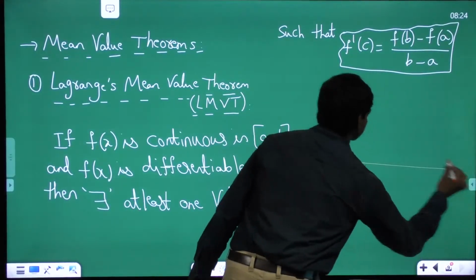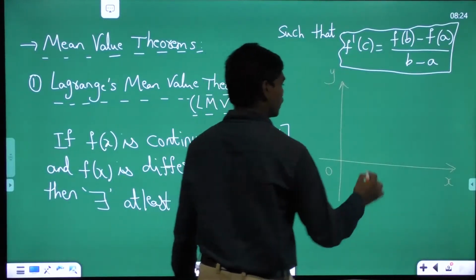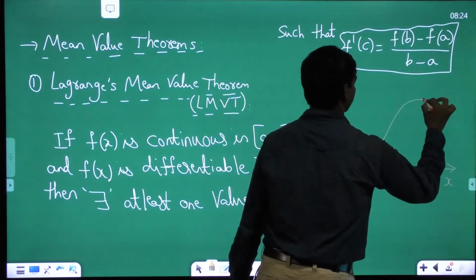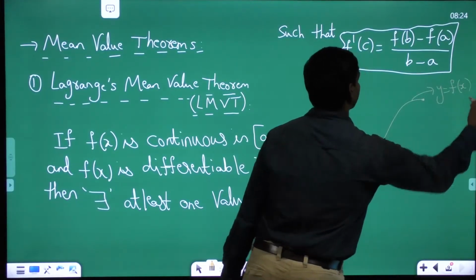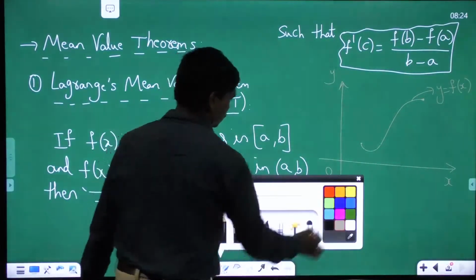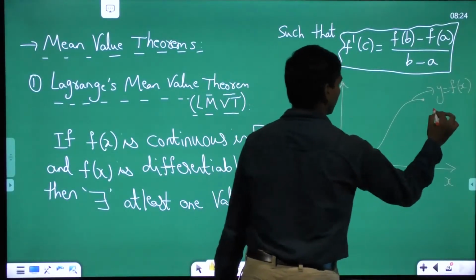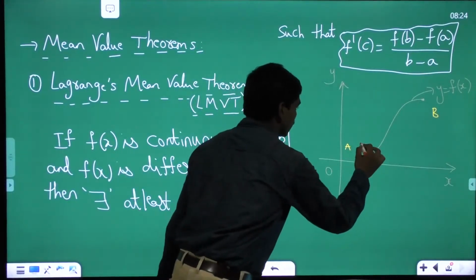This is x, 0, y. Let us suppose you have a curve, which is y is equal to f of x, where this point is a and this point is b.